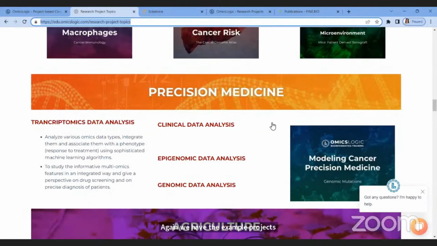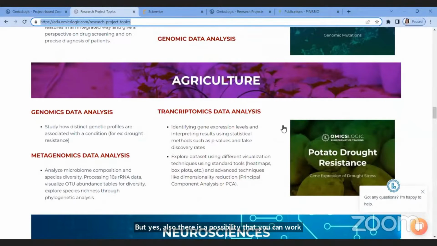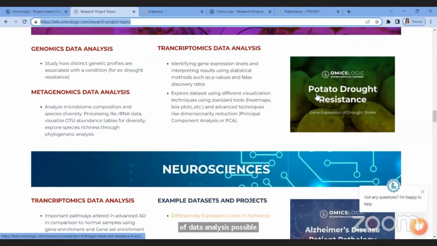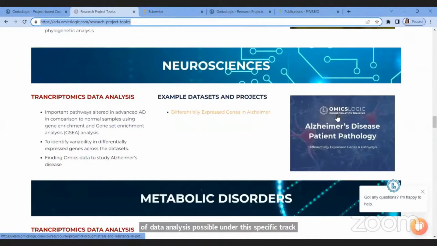And the third specialization track that I would like to mention is precision medicine or personalized medicine. We are currently working in this domain with transcriptomic data, but yes, also there is a possibility that you can work with clinical data, epigenomic data, or genomic data under this category. And then you have agriculture as another specialization track, and then different types of data analysis possible under this specific track.